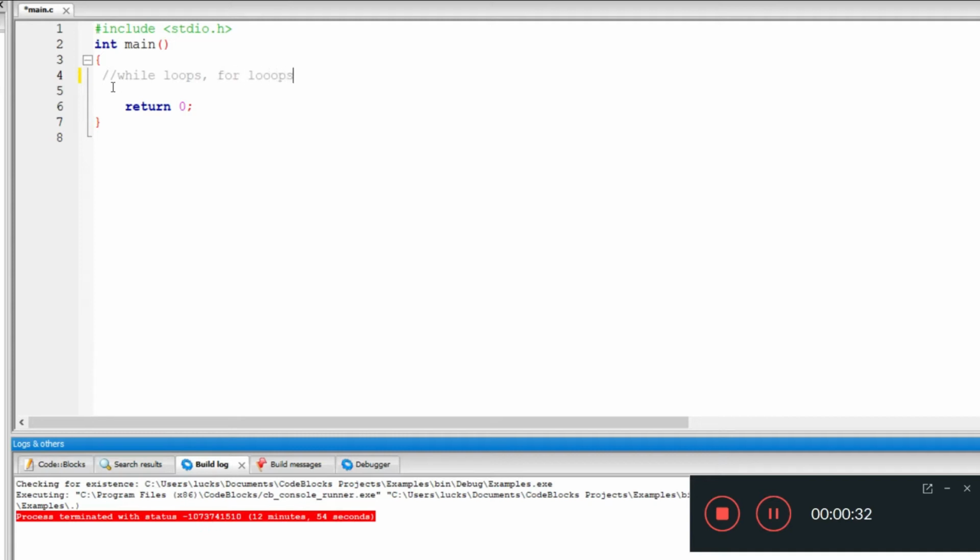In this course, we're going to look at while loops and for loops. We're also going to look at do whiles, in that order.